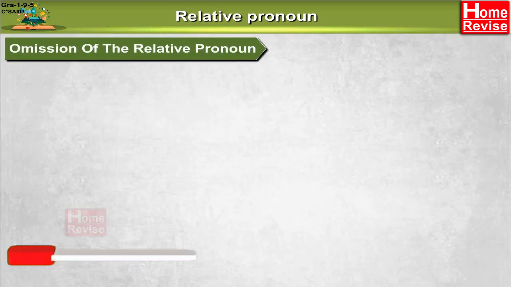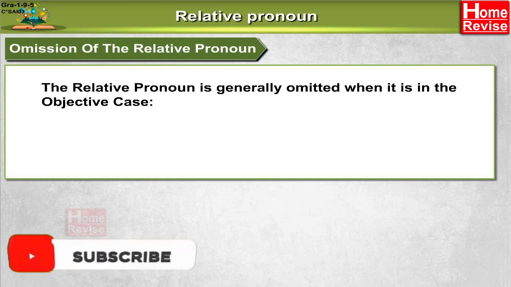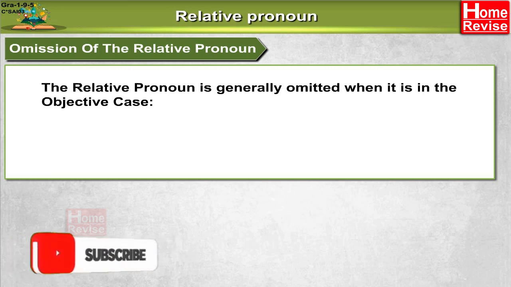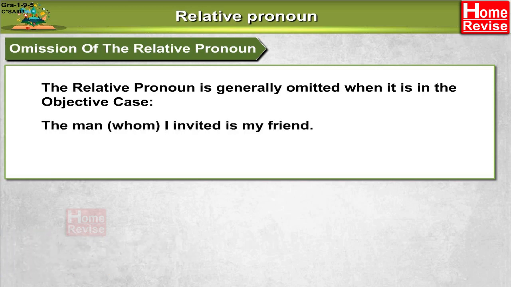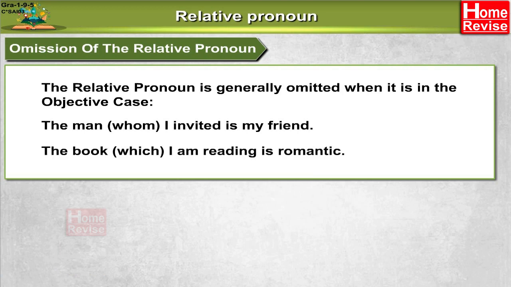Omission of the relative pronoun. The relative pronoun is generally omitted when it is in the objective case. The man whom I invited is my friend. The book which I'm reading is romantic.